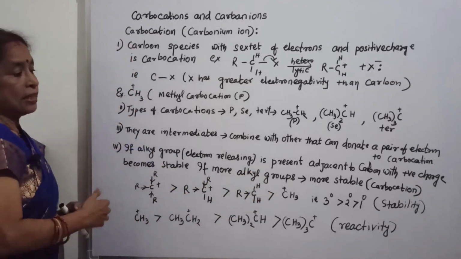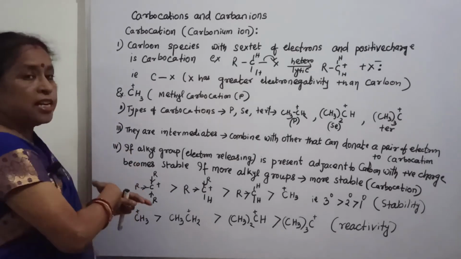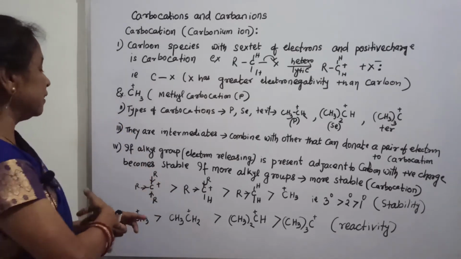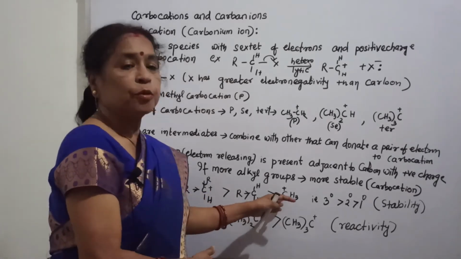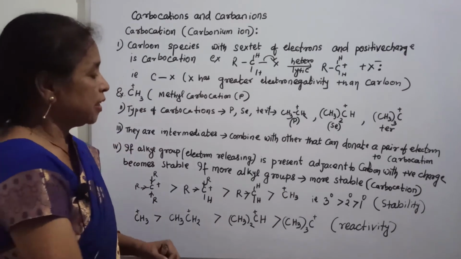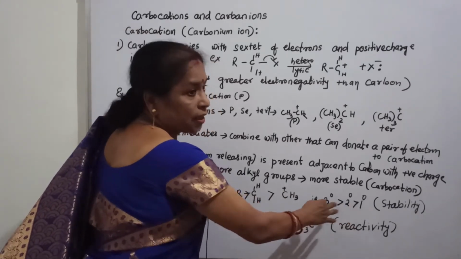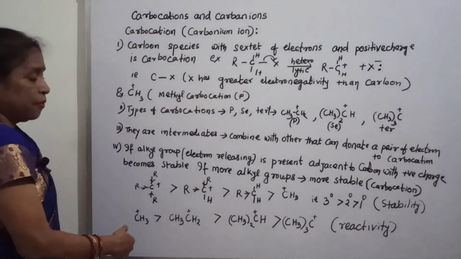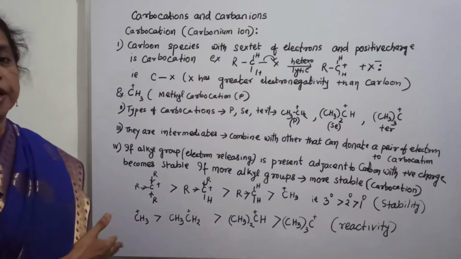So you can find that the more alkyl groups, the more stable it is. According to stability, tertiary is more stable than secondary, then primary, then methyl carbocation. Now, if we talk about reactivity, which one is more reactive?